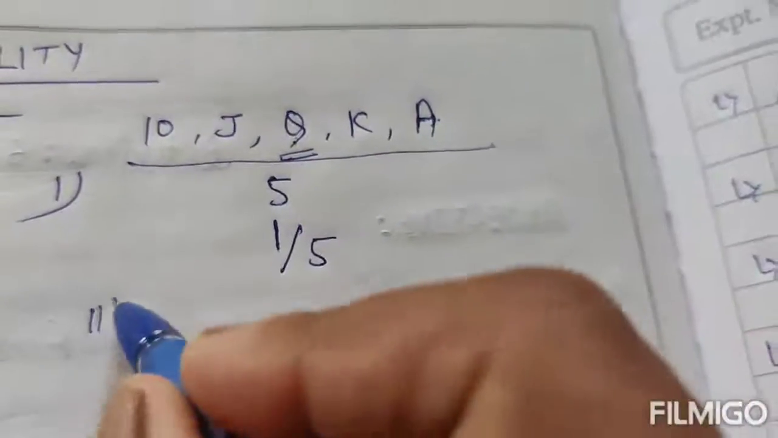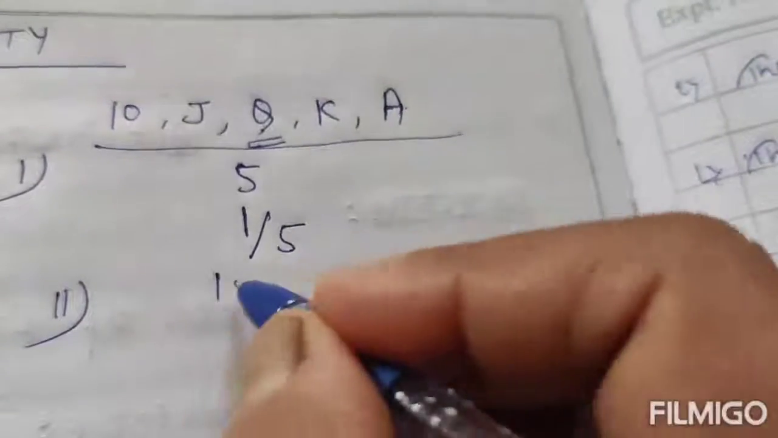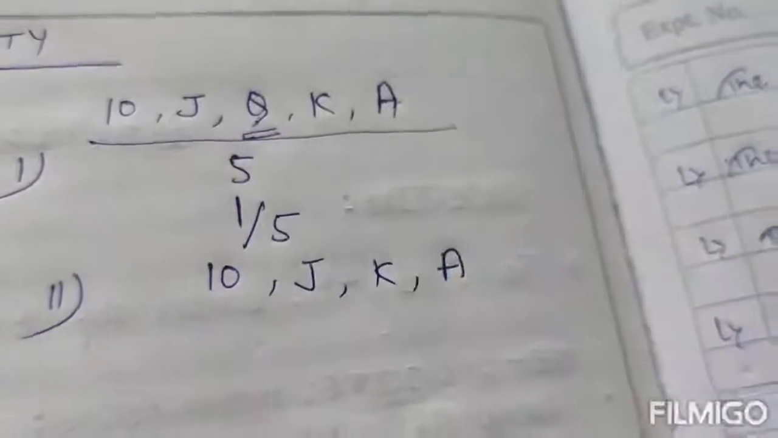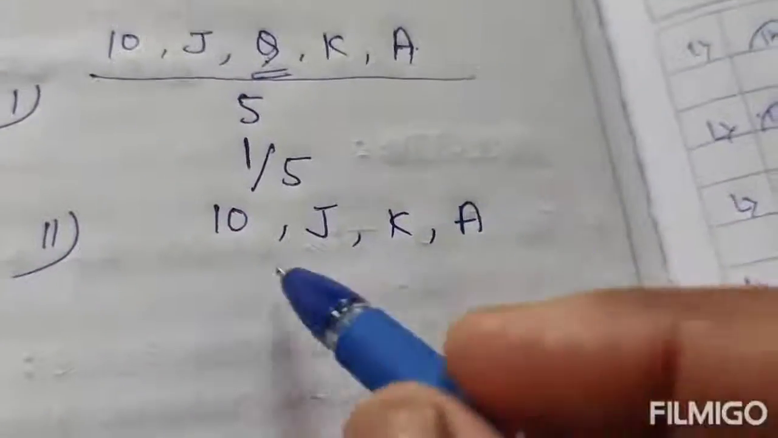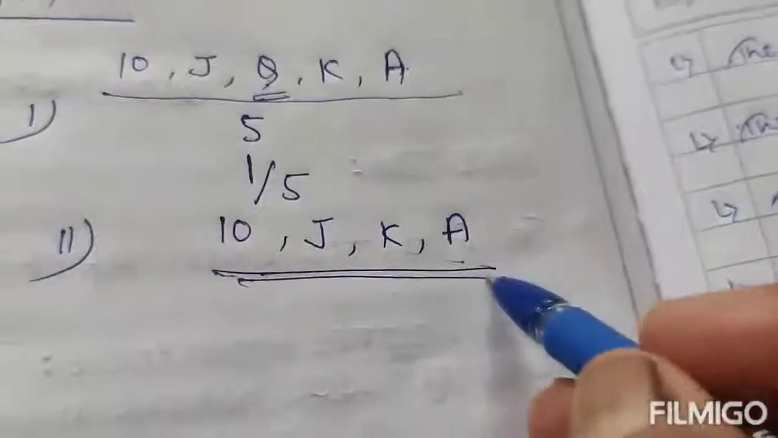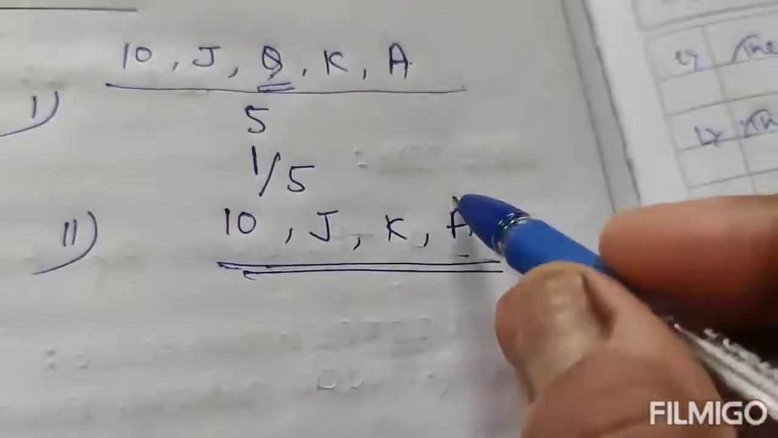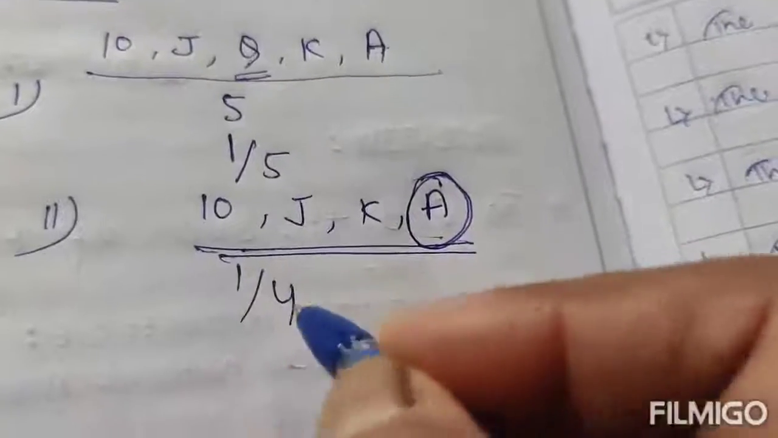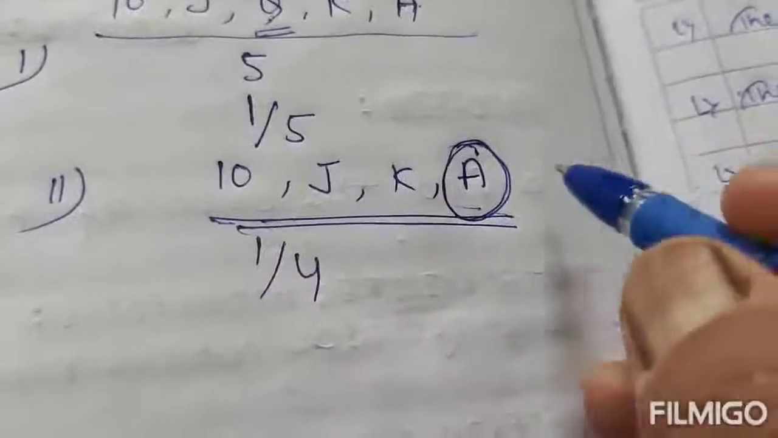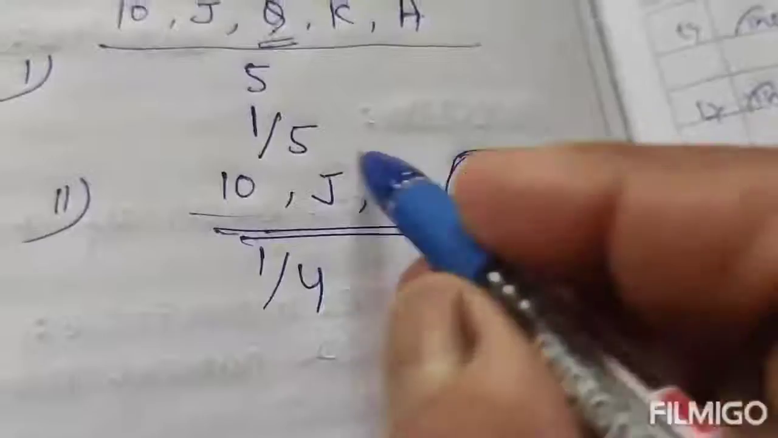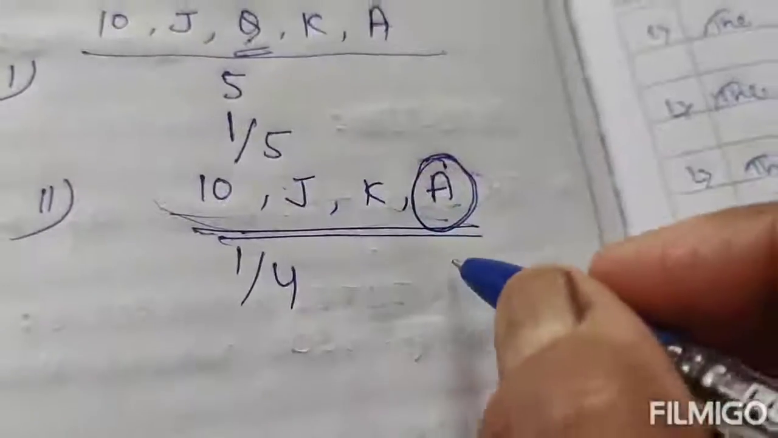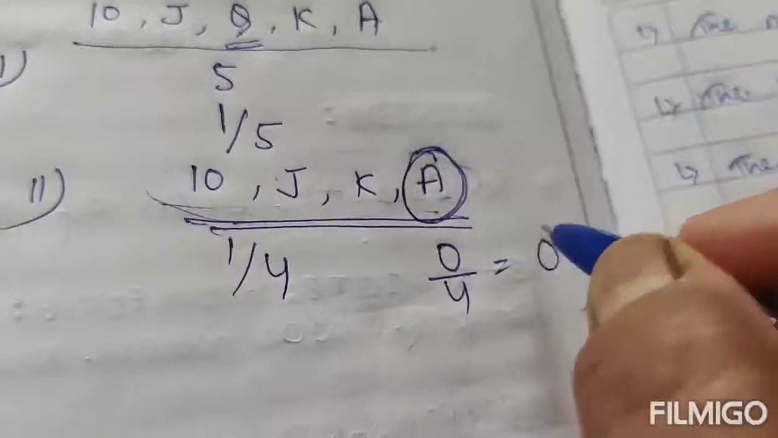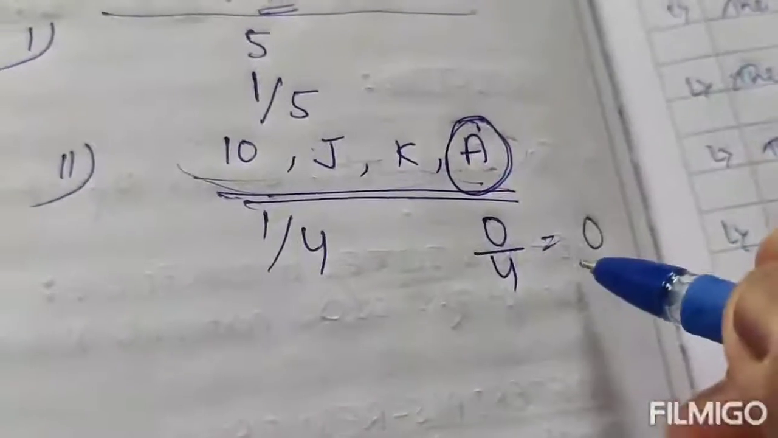Number 2, if the Queen is discarded, only 4 cards are left. The probability of getting an Ace is 1 by 4. And the probability of getting a Queen: there is no Queen, so favorable outcomes is 0 by 4. It means 0. The probability of getting a Queen is 0.